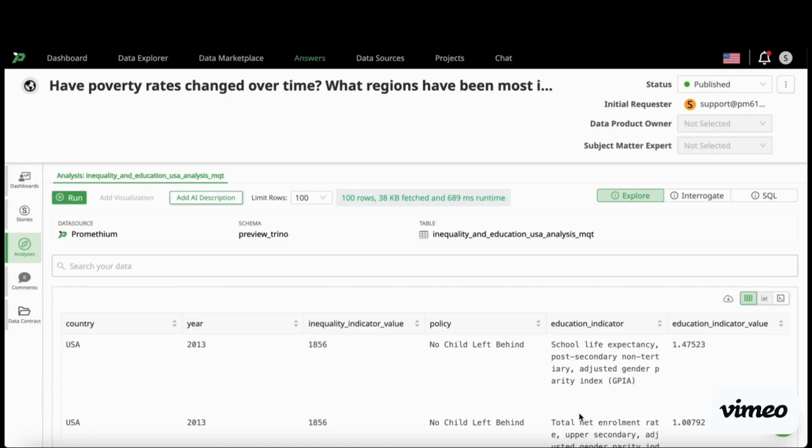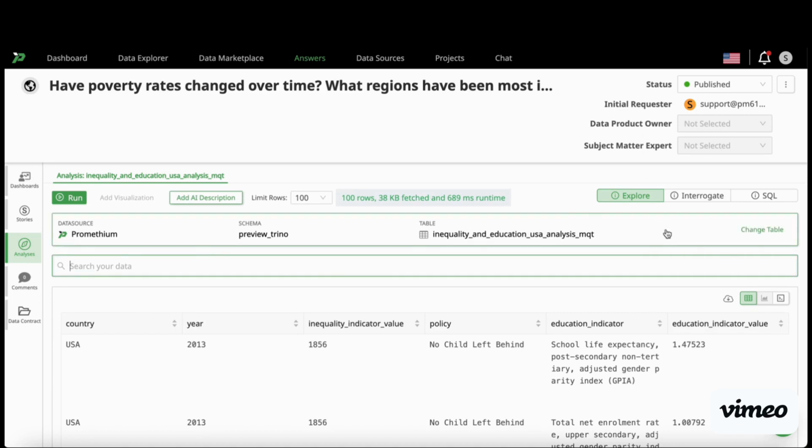Now that we have assembled the data product, how do we go about sharing it and allowing users to drill down into it to answer their own questions? There's a number of ways that Promethium enables users, regardless of the tools they live in, to consume the data products developed in Promethium. If they don't want to look at the dashboards in a particular report that a data product creator's put together, that's fine.